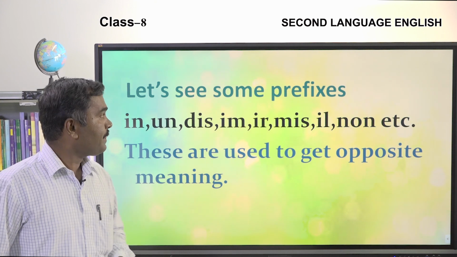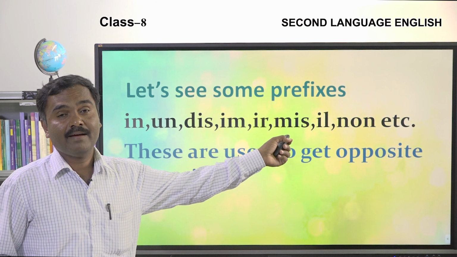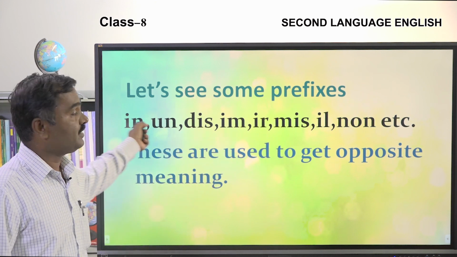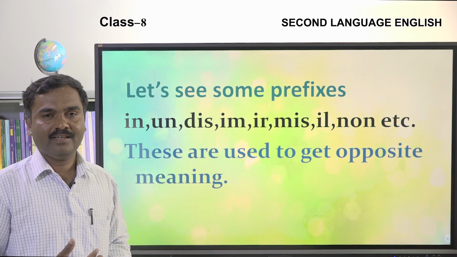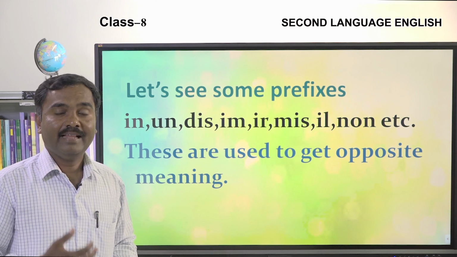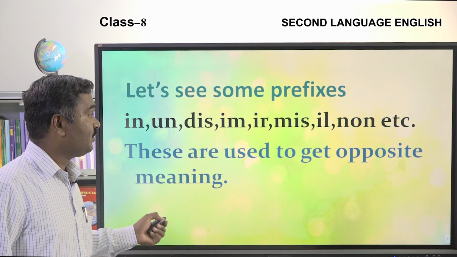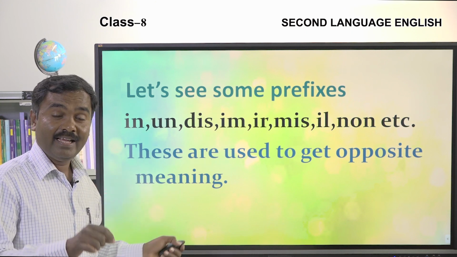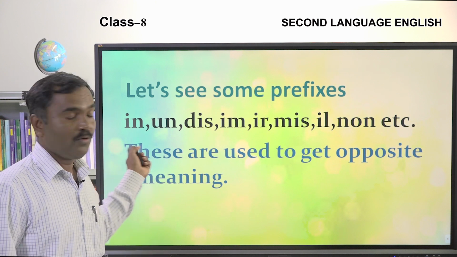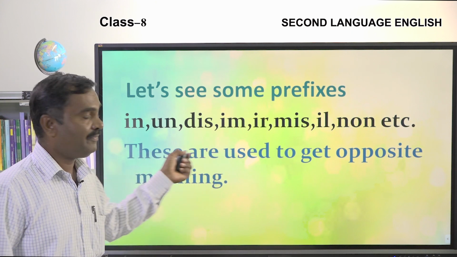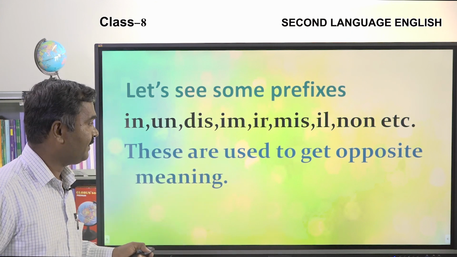Let's see some prefixes. So these are the examples, these are some prefixes. We are using these prefixes to get negative meaning. There are many prefixes, but at this time I am going to explain to you about the prefixes which give the opposite meaning.